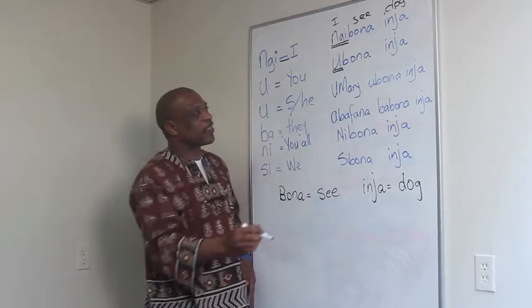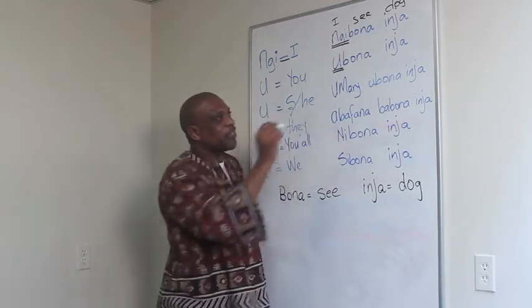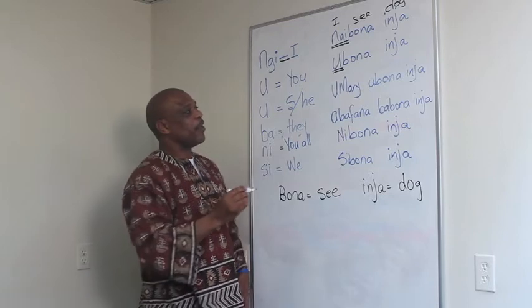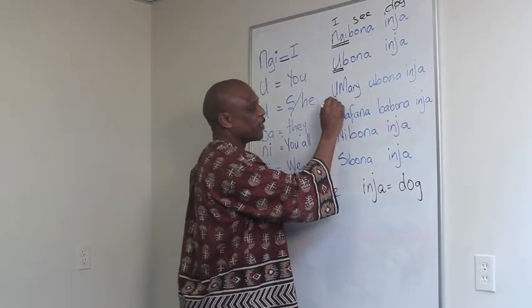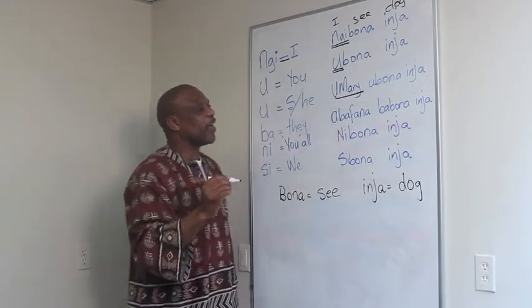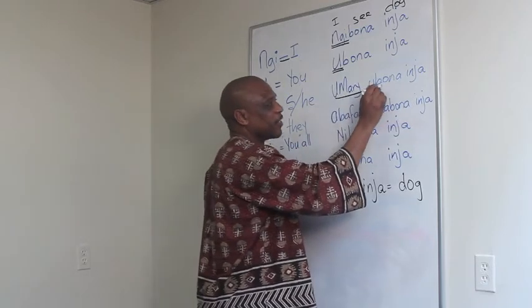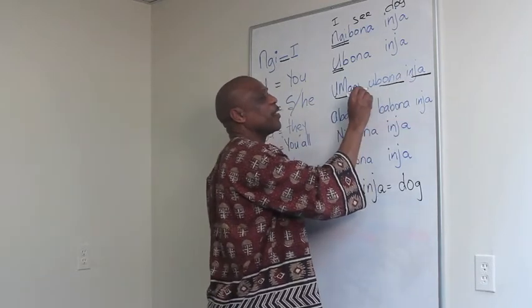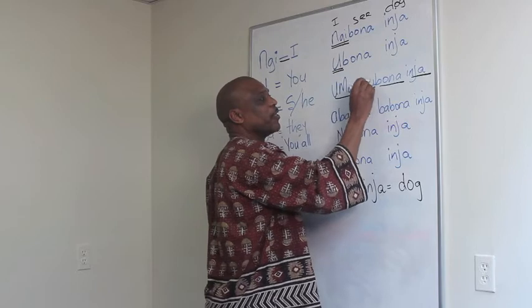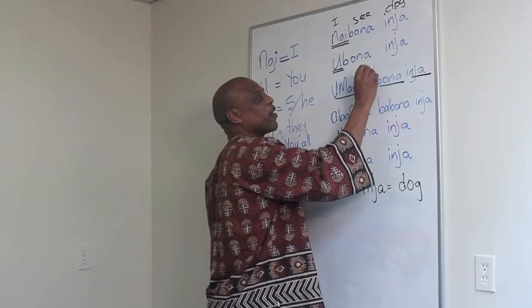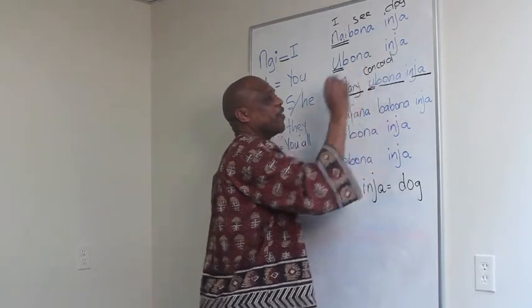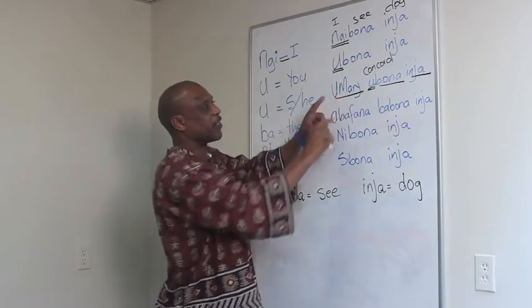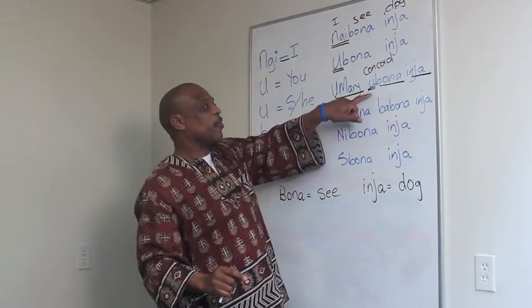In the third sentence, Mary sees the dog. Okay, here we have our subject, Mary, and see, and then the dog. What is that u? That u is what we call a Concord. Here it's very clear you have the subject, but you still have a Concord.